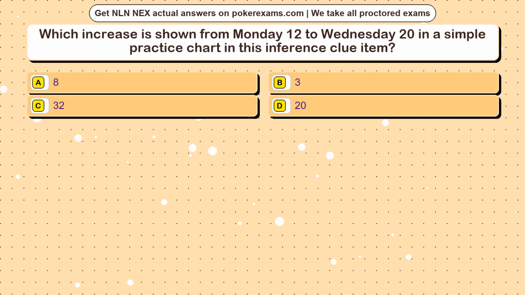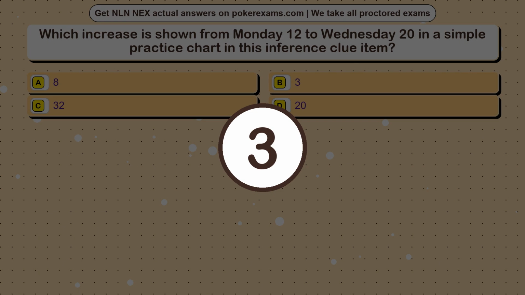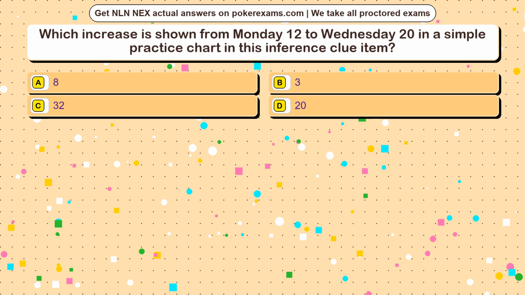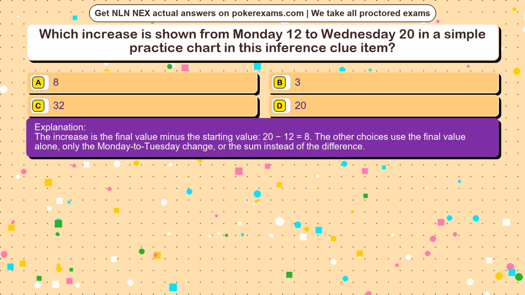Question 1. Which increase is shown from Monday 12 to Wednesday 20 in a simple practice chart in this inference clue item? Option A, 8. Option B, 3. Option C, 32. Option D, 20. The correct answer is option A. The increase is the final value minus the starting value, 20 minus 12 equals 8. The other choices use the final value alone, only the Monday to Tuesday change, or the sum instead of the difference.